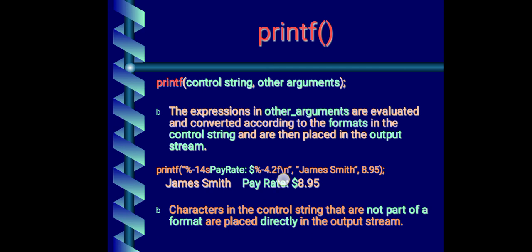But f means it is expecting a fractional value here, so a fractional value will be displayed. If I write percentage minus 14 s, that will display James Smith, because that is written in double quotation. Anything you write in double quotation is a string.